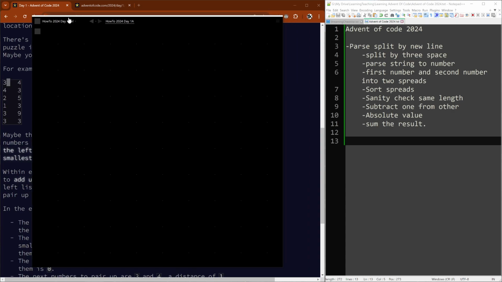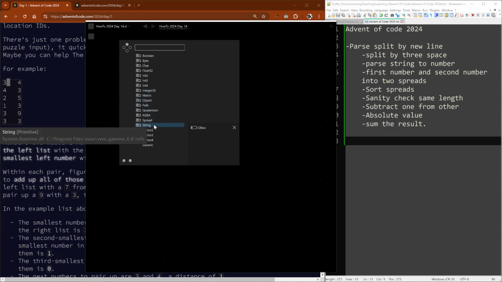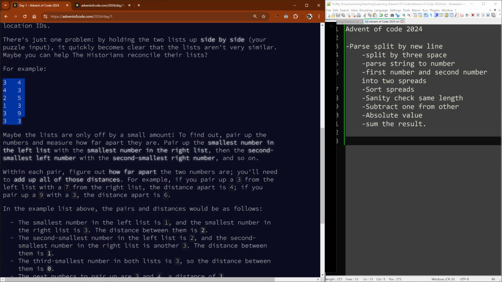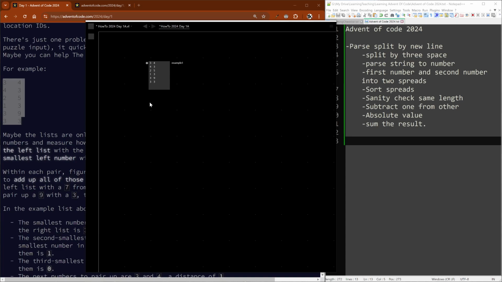Okay, let's start working on a solution. So first thing I'm going to do is get that example, and we'll do a string IO box and just copy and paste that guy in. There it is. And I'll just notate that so I know it's example 1. Okay, now we want to do the parsing.